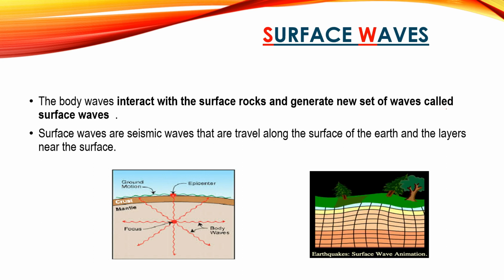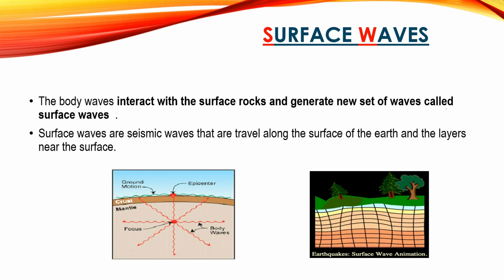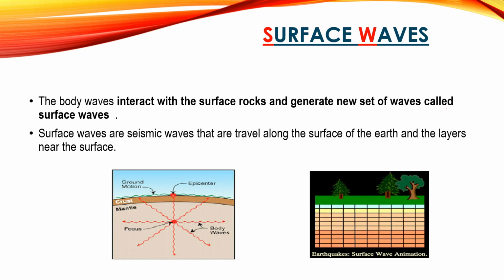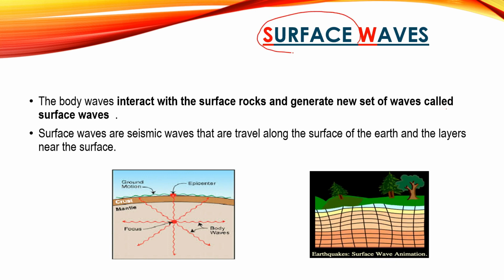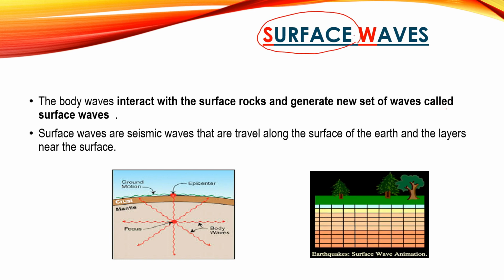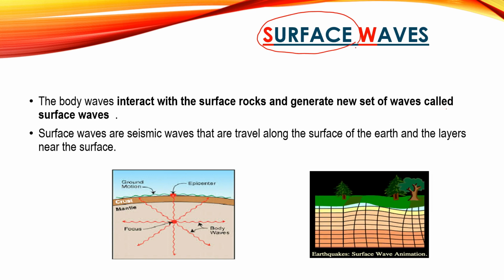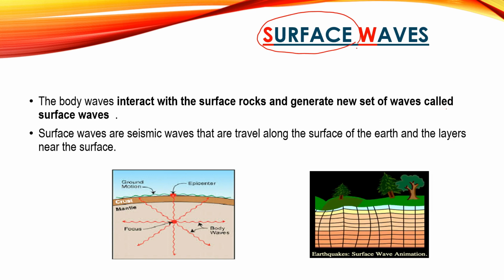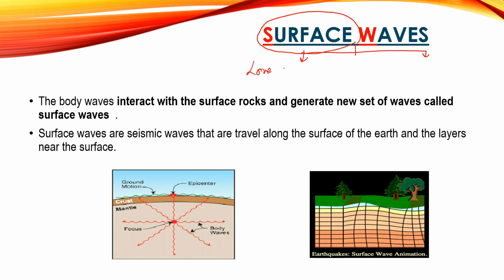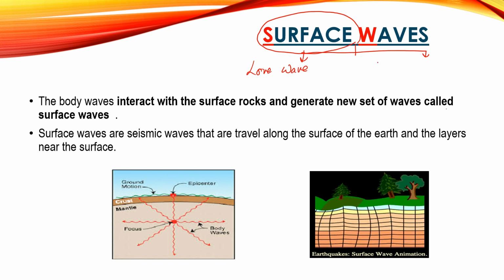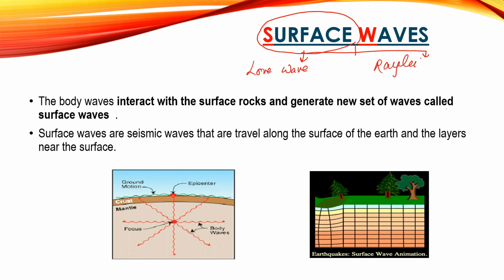This is the seismic wave part 3. In this video we're going to talk about the surface wave and its types: Love wave and Rayleigh wave. Surface waves, as the name suggests, are those waves which travel along the surface or near surface of the earth. These surface waves do not penetrate the deep interior of the earth, and the surface wave is classified into two: Love wave and Rayleigh wave.